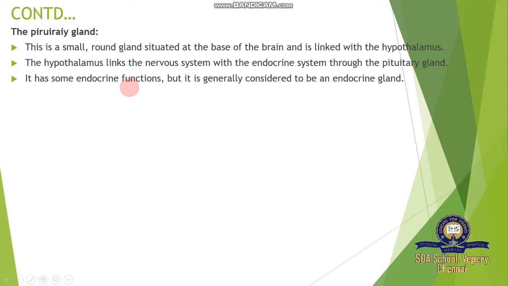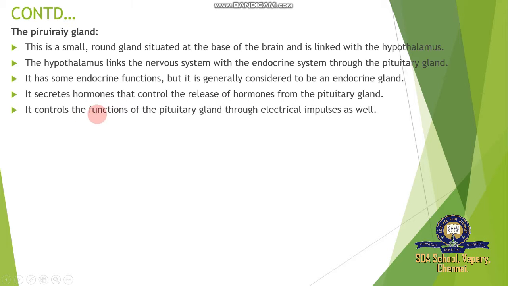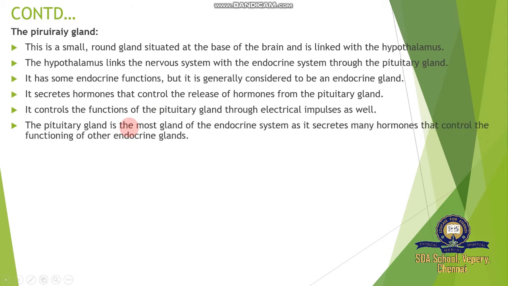The hypothalamus has some endocrine functions, but it is generally considered to be a neuroendocrine gland. It secretes hormones that control the release of hormones from the pituitary gland, and these hormones control other glands. It controls the functions of the pituitary gland through electrical impulses as well, because the gland secretion is electrical impulse-like in nature, allowing quick action.